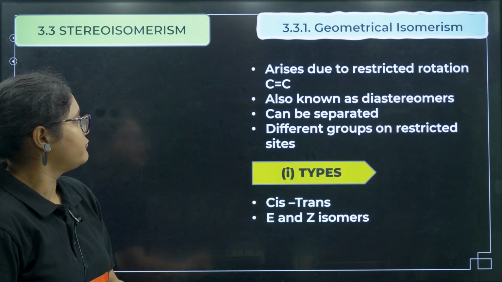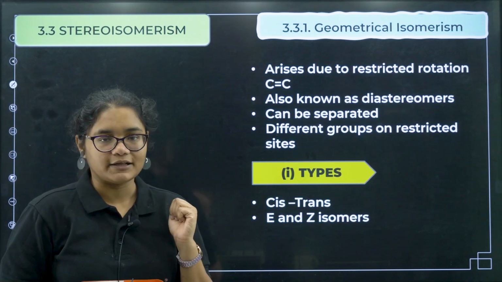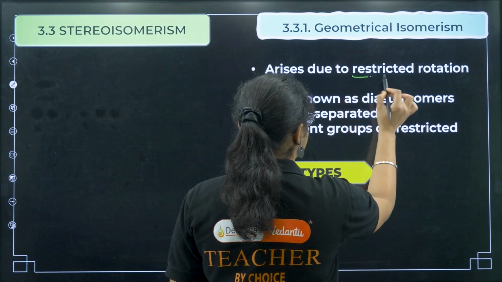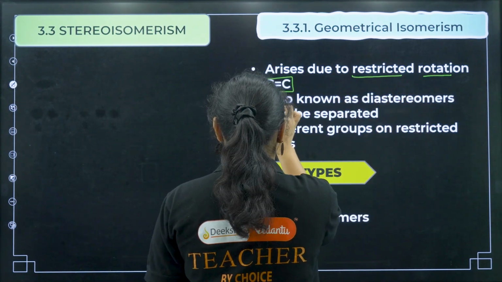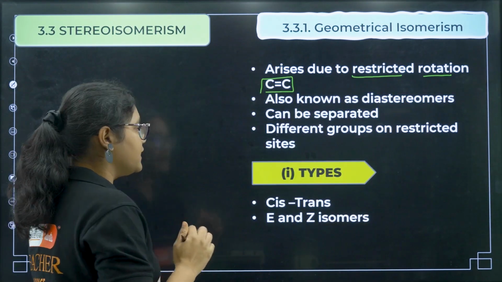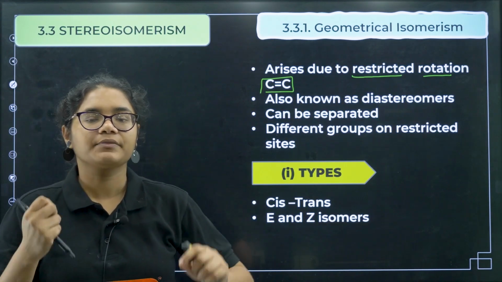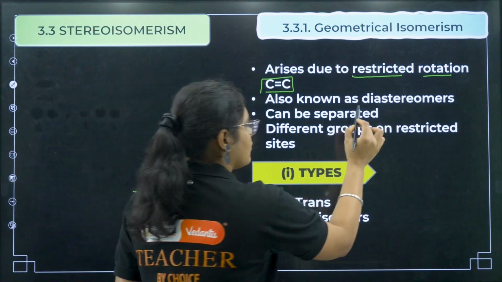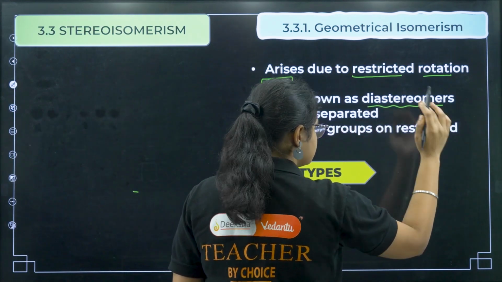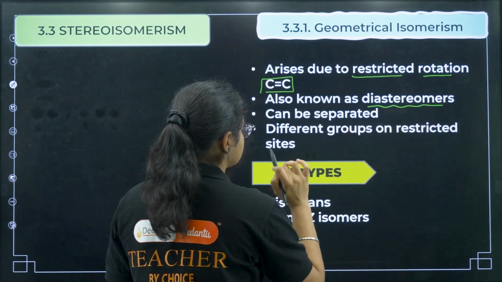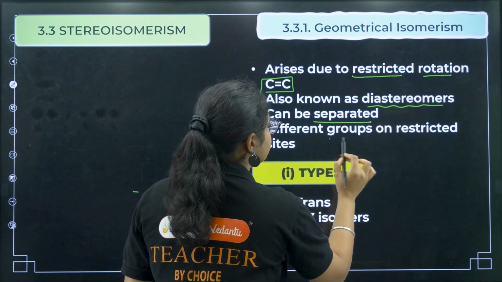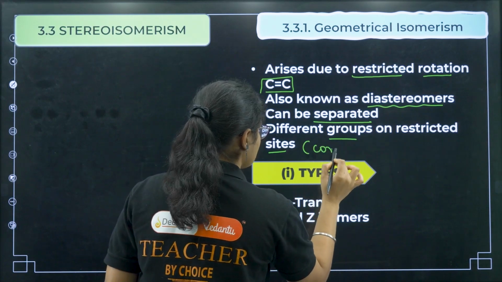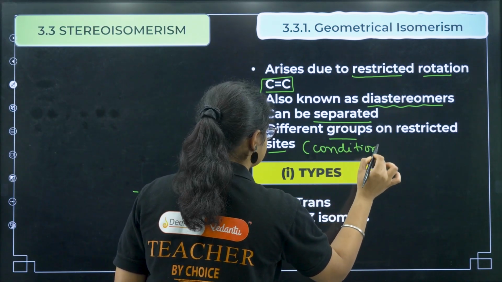Okay, fine. So first, coming to geometrical isomerism under stereoisomerism. What is geometrical isomerism? It arises due to the restricted rotation of the C=C double bond. So always remember, whenever geometrical isomers come, it is around the C=C double bond. These are also known as diastereomers. What diastereomers are we will understand in optical isomerism. They can be separated. Now, different groups on the restricted sites. Now see, this is the condition on which geometrical isomers can be present.